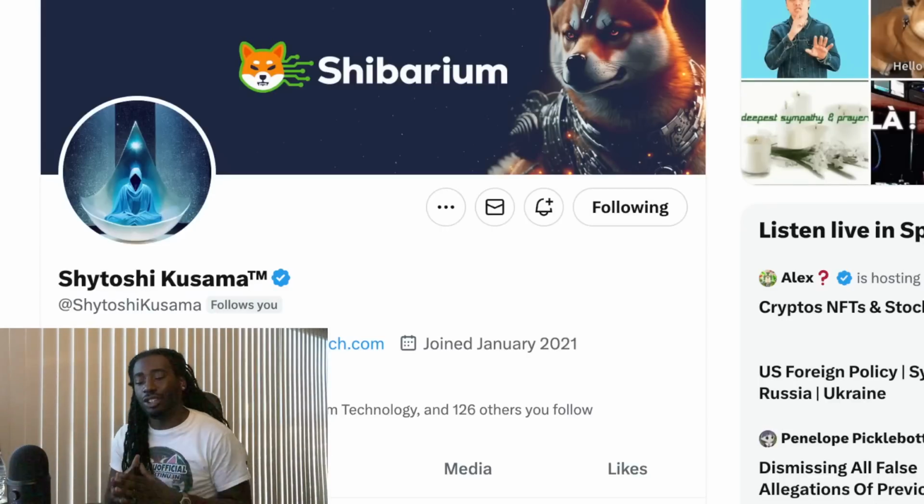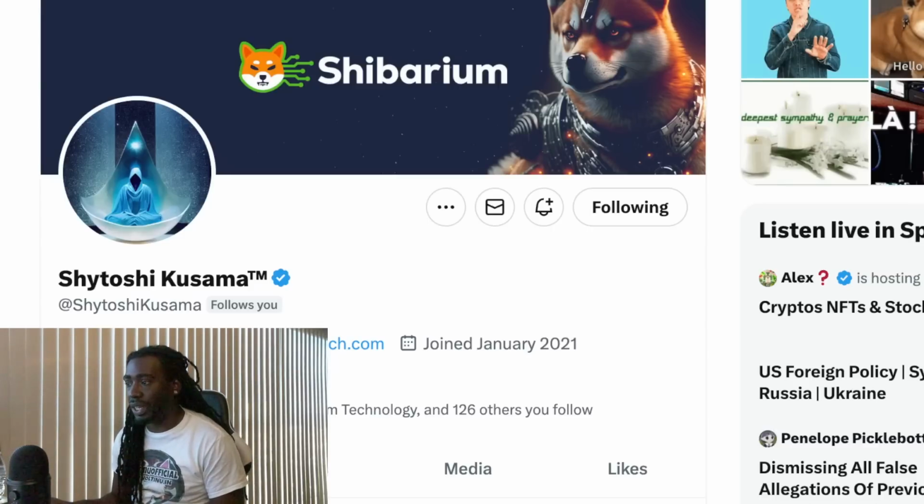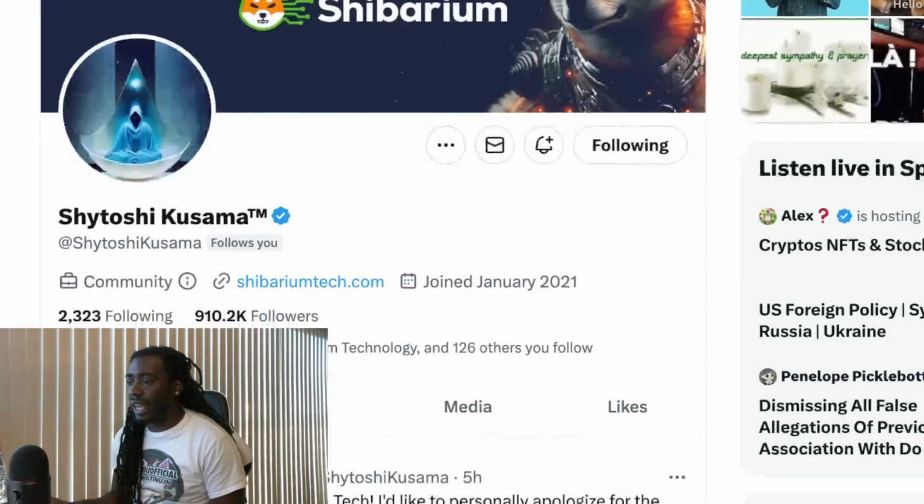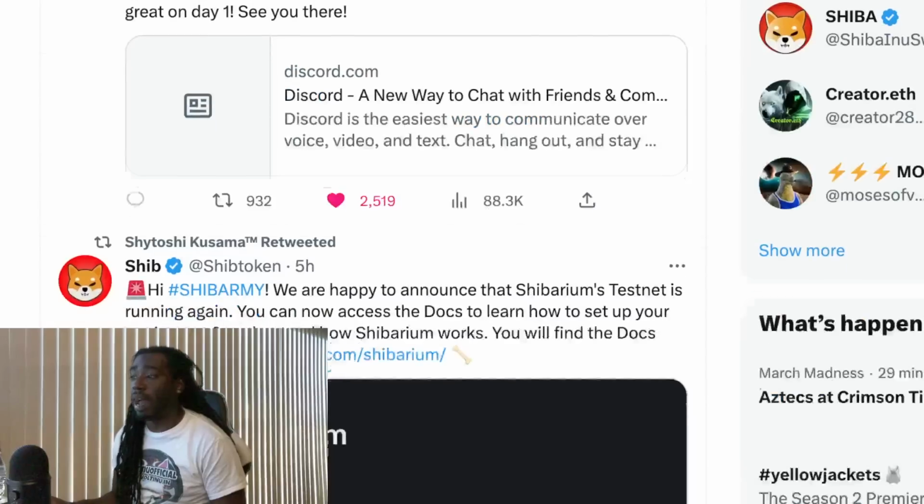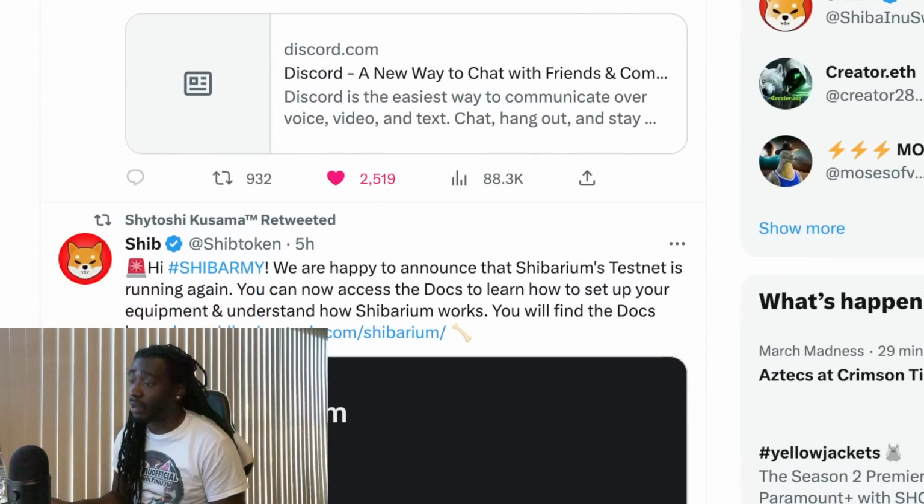So it is official. The time has come where the Shibarium documents have been released. Now we get to take a look at what that burn rate is expected to be. So let's take a look. Satoshi retweeted this tweet here saying, hi Shib Army, we are happy to announce the Shibarium's testnet is running again. You can now access the docs to learn how to set up your equipment and understand how Shibarium works. You will find the docs here. So let's click this link here, check out what these documents have to say.